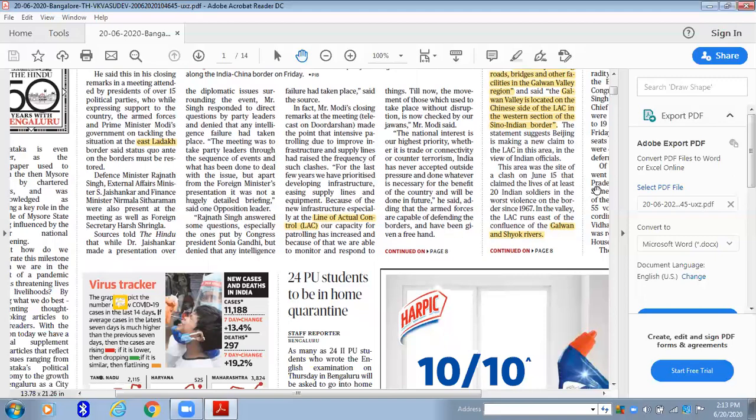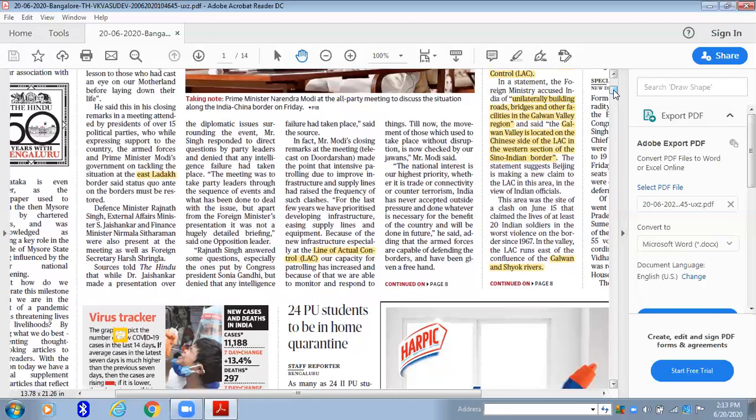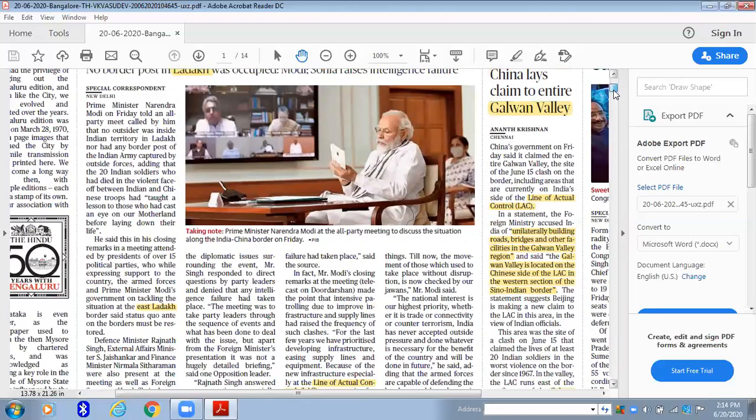And let me tell you, these articles on the India-China standoff issue are repetitive articles. I mean, for the past 1 month, those articles will be appearing with updates. So once you clear yourself on the line of actual control and places like East Ladakh and Galwan Valley, whenever you read the next article, since you would already be perfect with the location of the line of actual control and the places, you can easily skim through the entire article and take only the important different points from what you have read in the previous article. Okay, in this way you have to reduce your time reading an article.